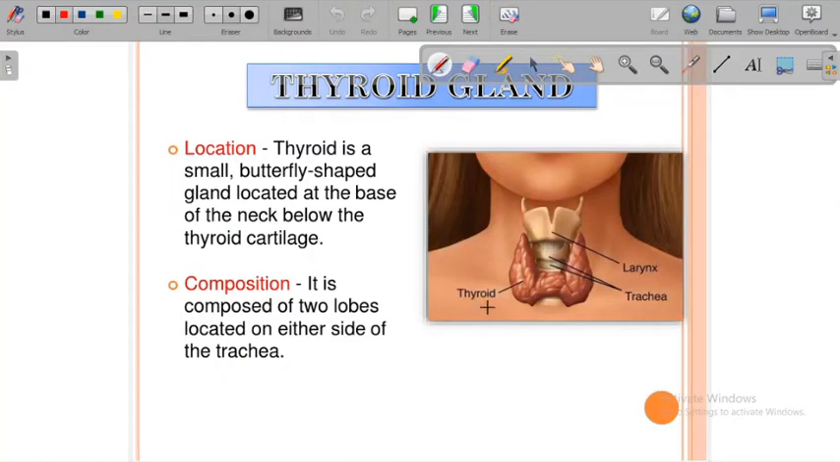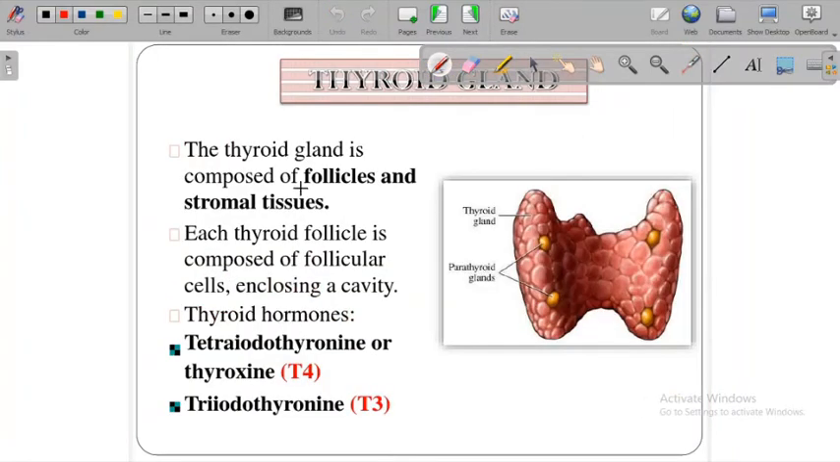Then if we see the thyroid gland, you can see that the larynx and pharynx are here, the trachea is here, and here there is a thyroid gland situated like an H shape, surrounding the trachea. The location you all know. In composition, it is composed of two lobes, one lobe and a second lobe. Now what is the thyroid gland composed of? It is composed of follicles and stromal tissue, okay.